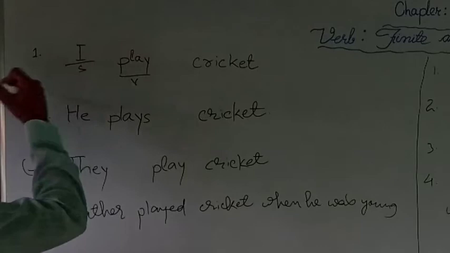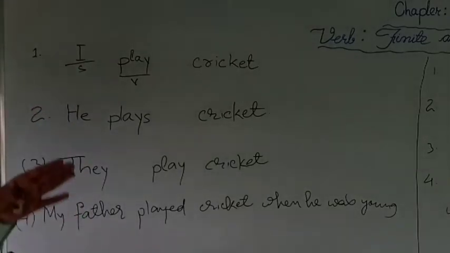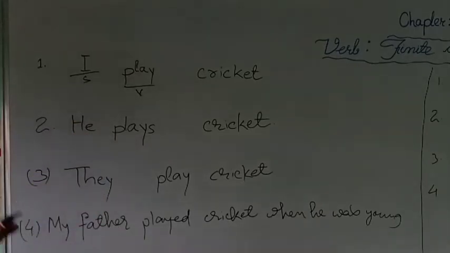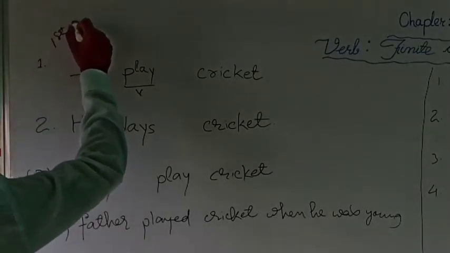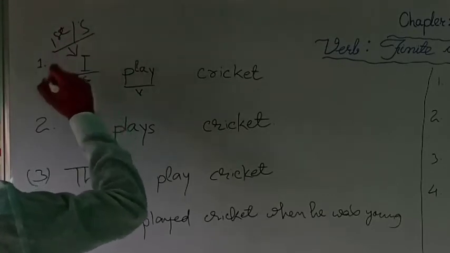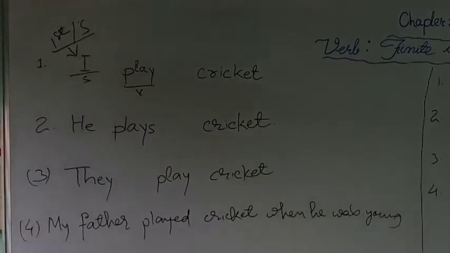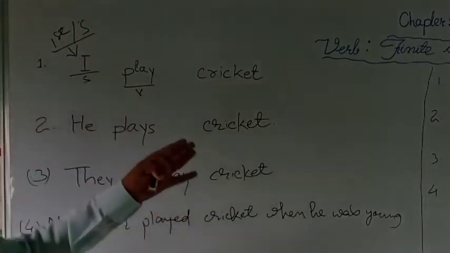Now see, in the very first sentence, the subject I is first person singular number. Since the subject I is first person singular number, the verb here is play.